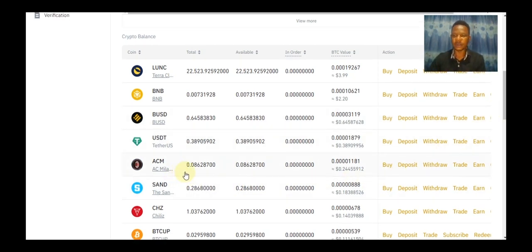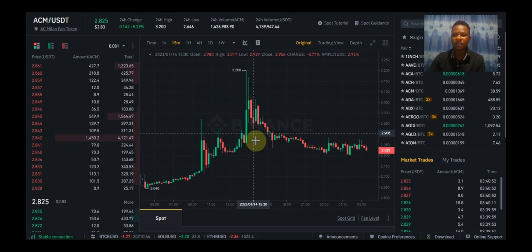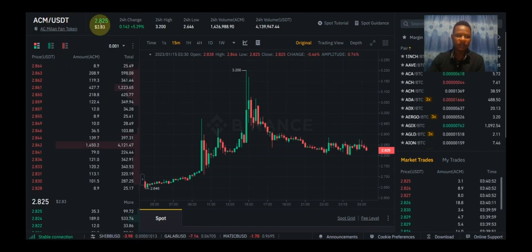For example, let's take AC Milan coin. If you want to buy or invest in AC Milan coin, click on trade. Then take AC Milan USDT. So this market is AC Milan USDT market. Look at it, ACM USDT. This is the current price for AC Milan coin, 2.825. And this is the market trend.